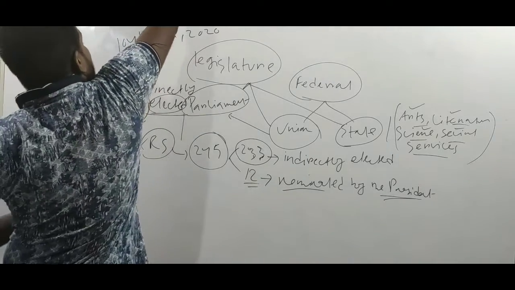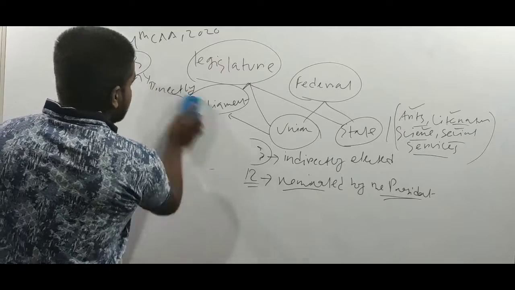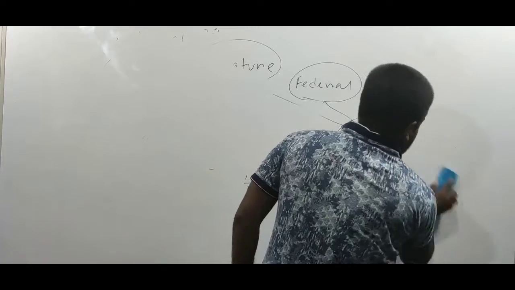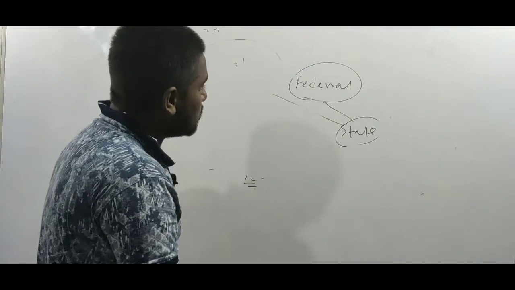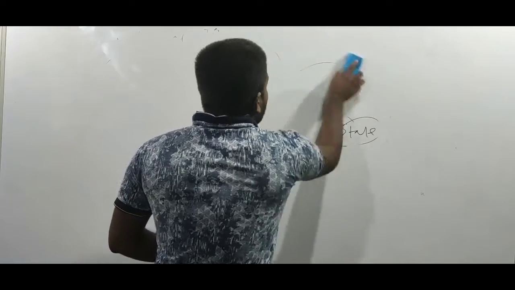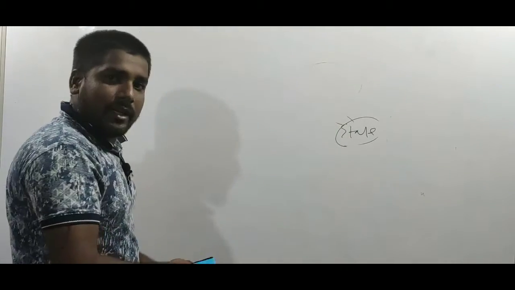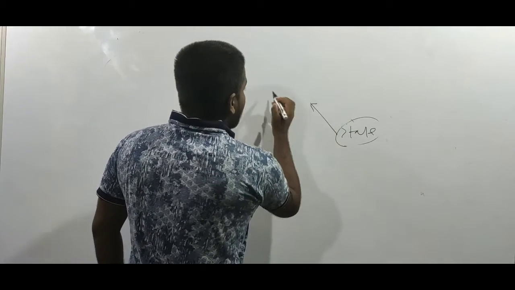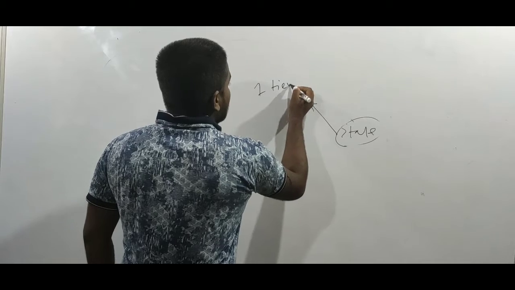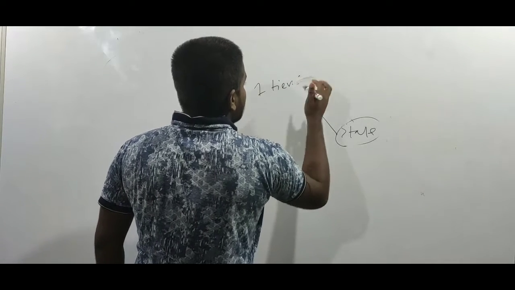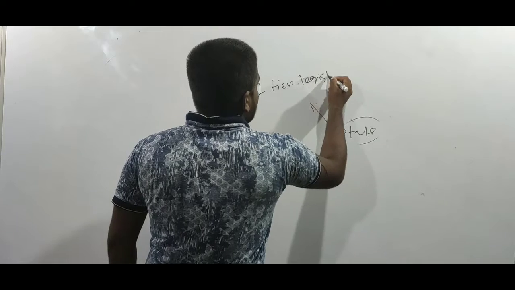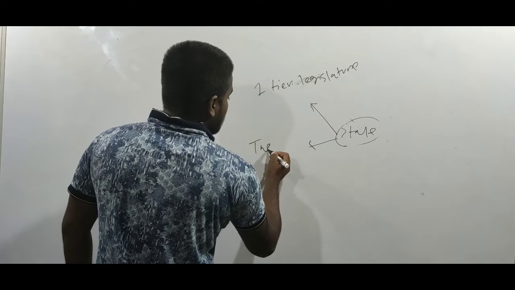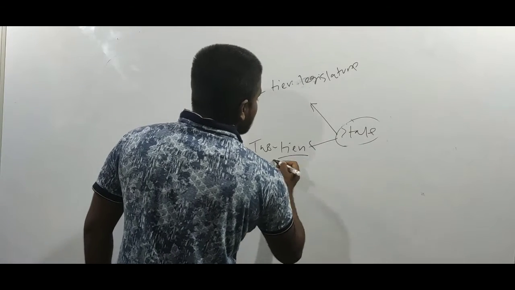But when it comes to state level, we can have both one-tier legislature or two-tier legislature. What does it mean?